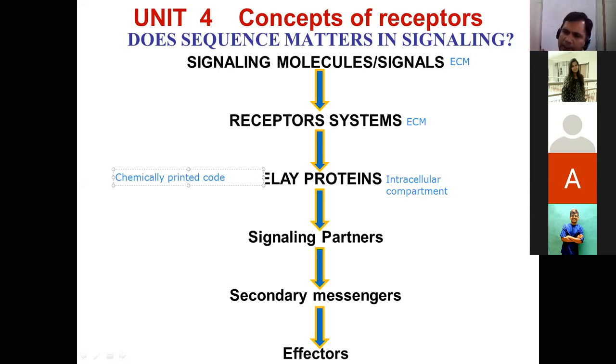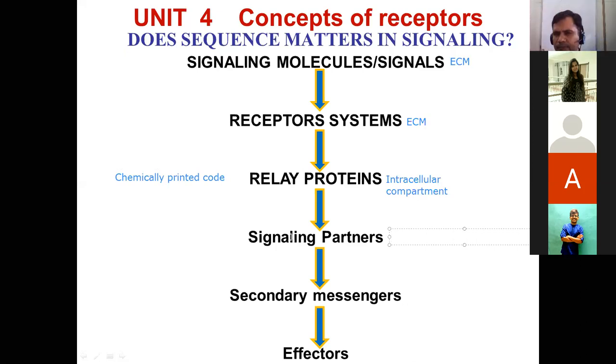Molecular cell signaling also involves the exchange or transfer of chemically coded instruction from one protein to the other protein. Yes or no? And this aspect is also very, very important for the functioning of the receptor. Another important point is that even in this step, multiple cytoplasmic proteins work as partners.